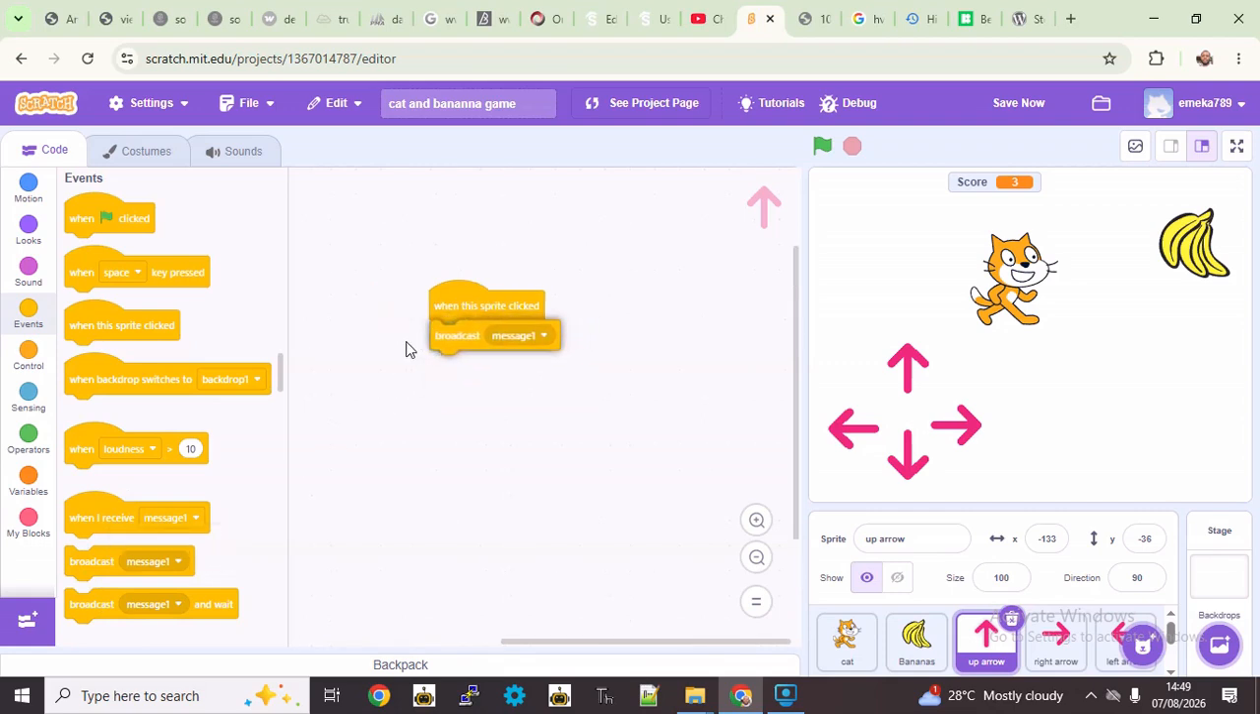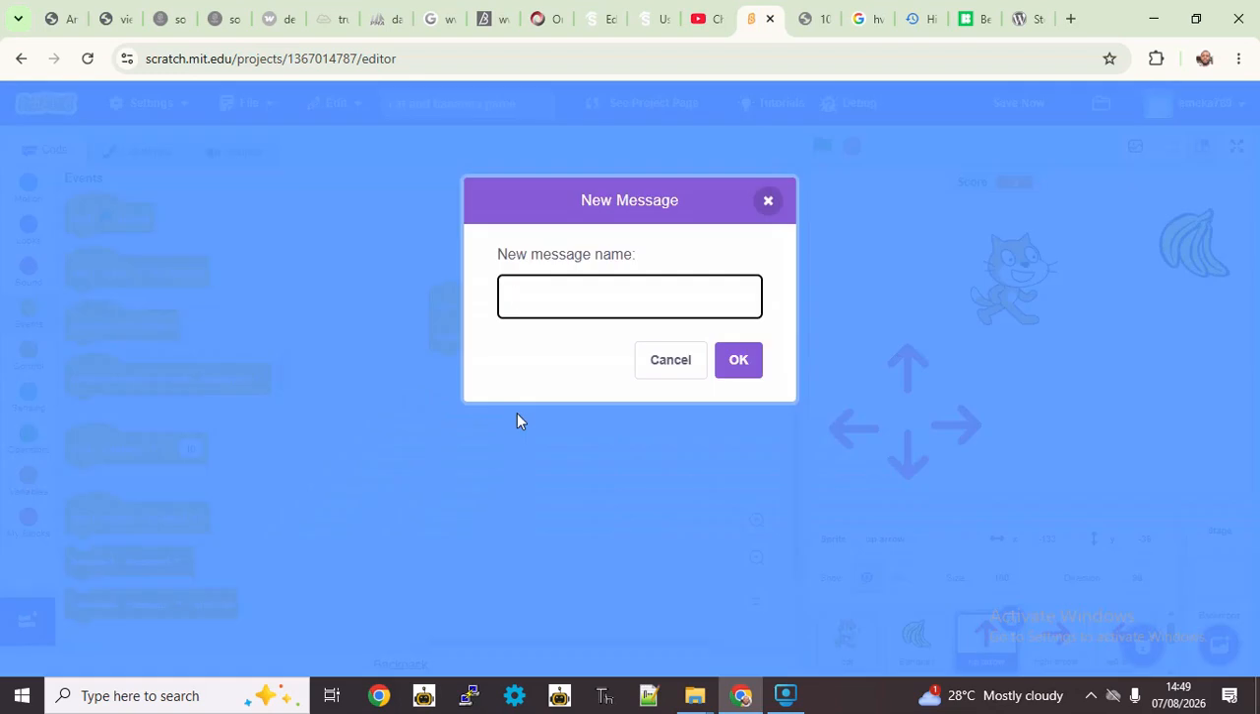Because this is the up arrow, let it broadcast a message that says go up. So whenever we click on this sprite, a message called go up should be broadcast. So click on message 1, then click on new message, then just type go up. Good.